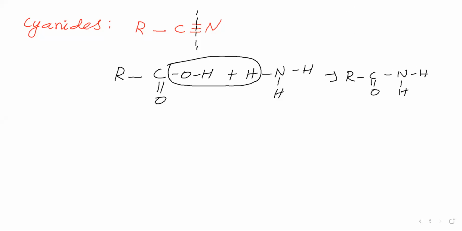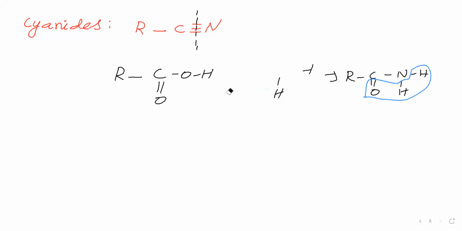Then, for understanding only, I am writing, it is not the mechanism, I will remove water here also and I get cyanide. So we are saying that cyanide is prepared from carboxylic acid and ammonia. For that sake we have taken the carboxylic acid part. So now for this carboxylic acid, let us say the name. Here in the place of